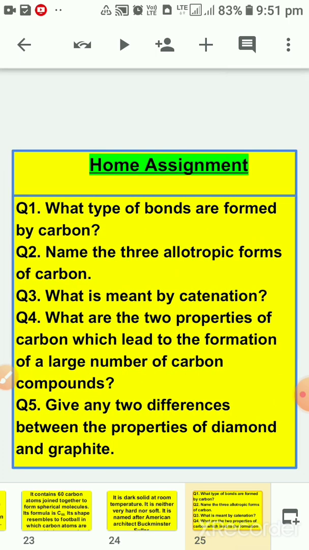Now children, after finishing all these topics, the assignment is ready. What type of bonds are formed by carbon? Name the three allotropic forms of carbon. What is meant by catenation? What are the two properties of carbon which lead to the formation of a large number of carbon compounds? And give any two differences between the properties of diamond and graphite.